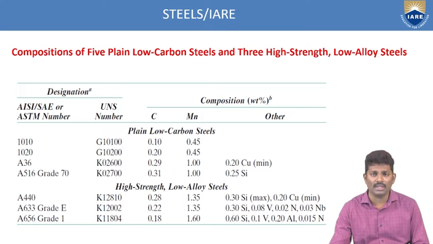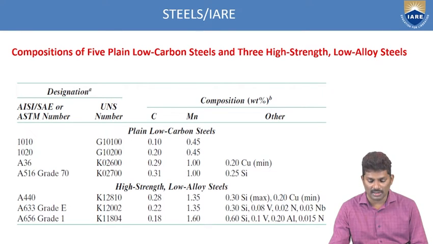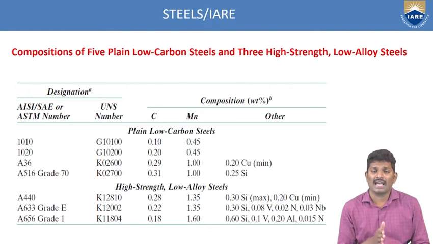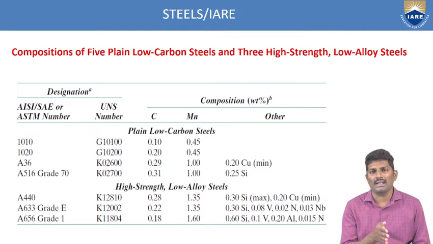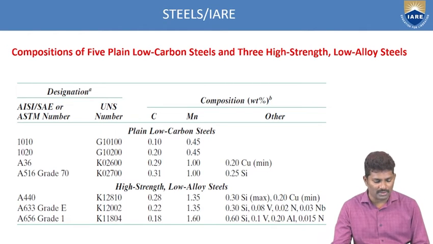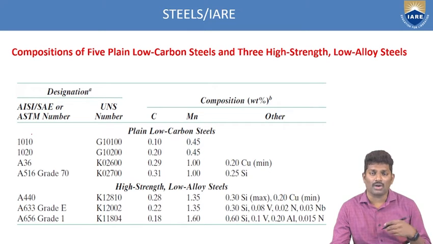And now coming to the compositions of these 5 plain low carbon steels and 3 high strength low alloy steels. So what are the things we have? Again, all this has to be segregated depending upon the compositions, how the composition is varying. Based upon the compositions, we are trying to give names to them, and based upon the applications. So designations, these are the numbers we have to give based on composition.